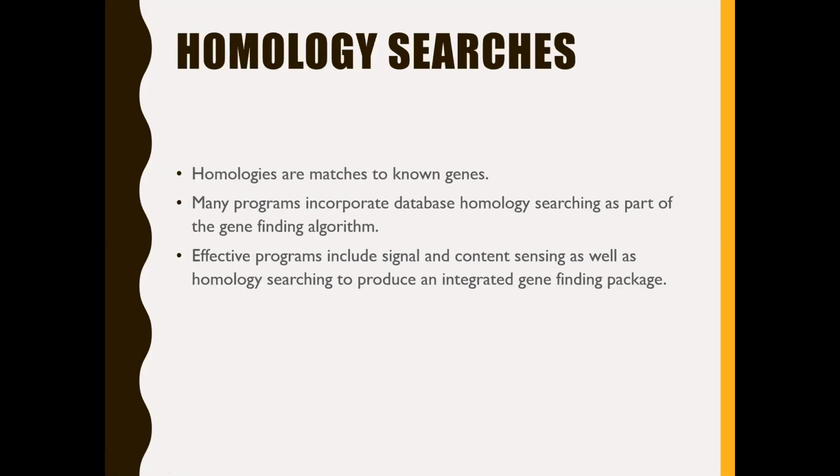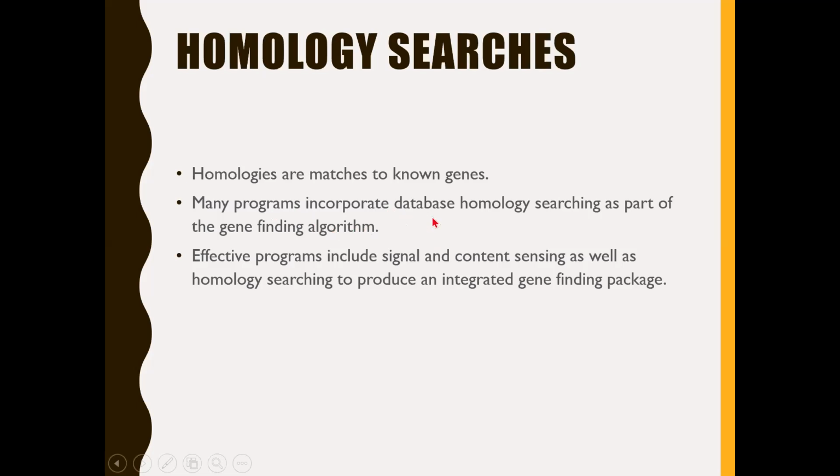Coming to the homology searches. What are these homology searches? These are the matches to the known genes. You want to identify in the given DNA sequence if any gene sequence is available or not. So what you could do is carry out a homology search against the database of sequences. If it finds a match with a sequence which is already a known gene, that could indicate that the given DNA sequence could be a gene.